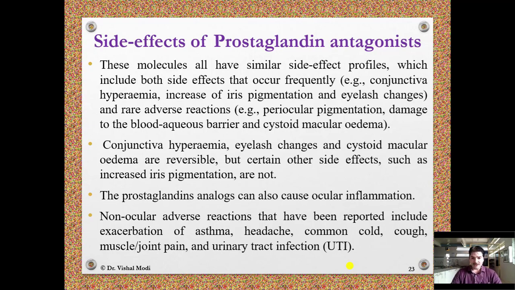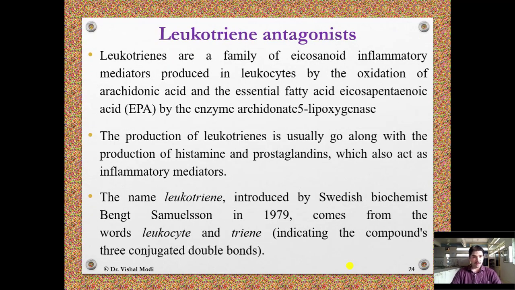The prostaglandin analogues can also cause ocular inflammation. Non-ocular adverse reactions that have been reported include exacerbation of asthma, headache, common cold, cough, muscle joint pain and urinary tract infection. Leukotriene antagonist. Leukotrienes are a family of eicosanoid inflammatory mediators produced in leukocytes by the oxidation of arachidonic